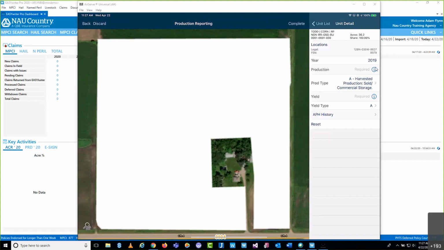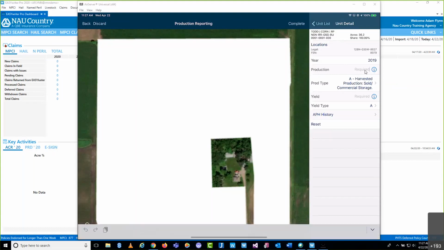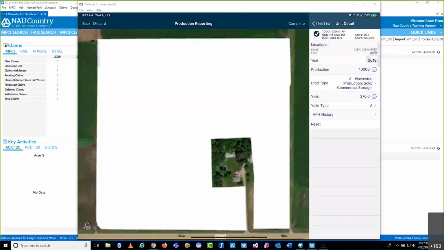You can see there it's referenced with a required status and a little informational icon. In order to do that, I'm just going to tap on the space there, and I'm going to just real quickly key in some production. You'll see that once I tap off of that tab there, it's going to automatically build a yield for me. Now, if I were to try to save this and commit it, I'll probably get an inconsistent yield error, which I'm not going to do, but I just want to use that as an opportunity to call out that the same validations and different checks that EASYwriter Pro provides you to ensure that mistakes aren't made are also in play here in the app.